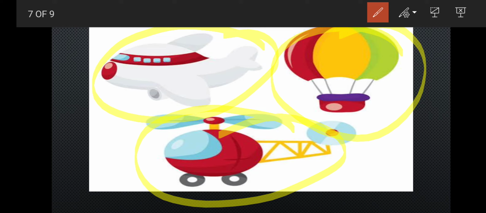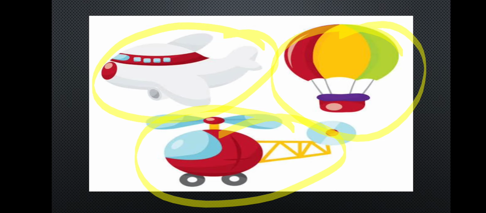Where there is no road, helicopters, airplanes and hot air balloons can travel, because they do not require road or water, only air, which is available all around the world.